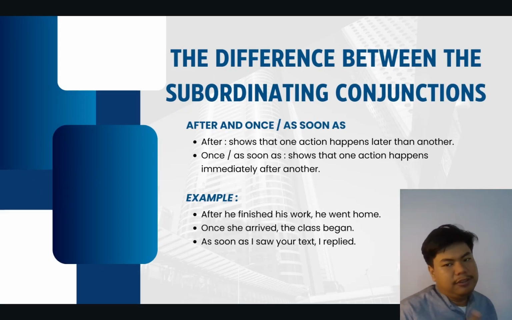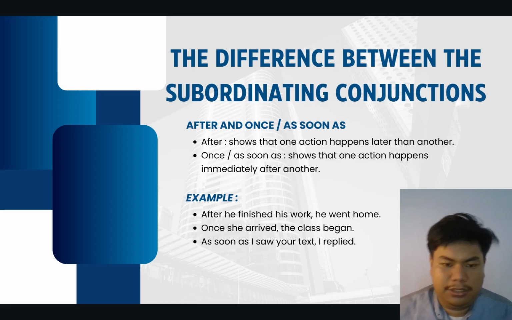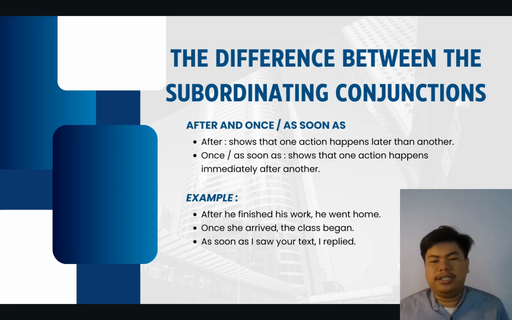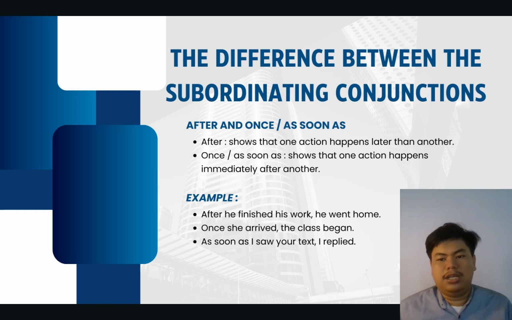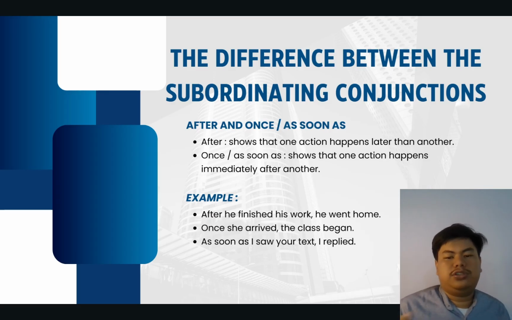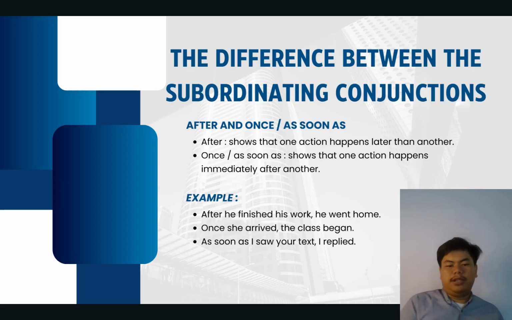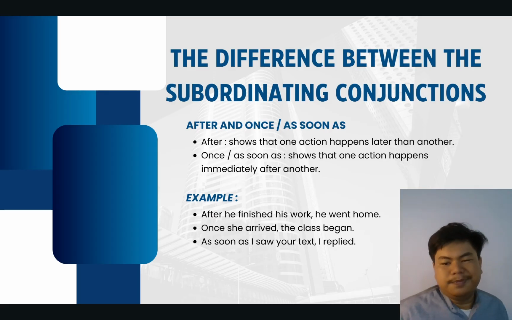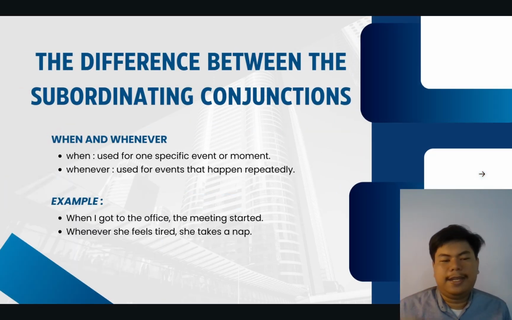We move to the difference between the subordinating conjunctions. The first one is after and once or as soon as. After is a conjunction that shows one action happens later than another. But once is a subordinating conjunction that shows one action happens immediately after another. For example, after he finished his work, he went home, and once he arrived, the class immediately began.